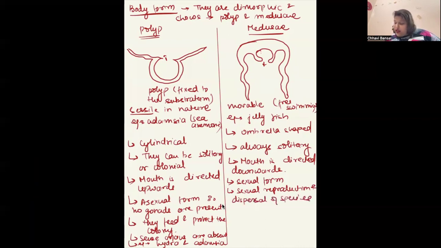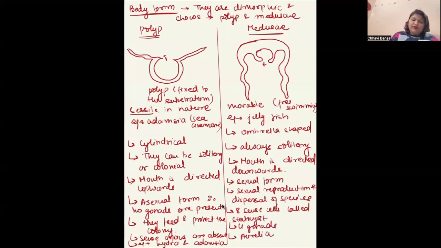Okay. They have 8 sense cells called statocysts, which help in equilibrium or balancing. Okay. And they have 4 gonads. Fine. Example is Aurelia or jellyfish.